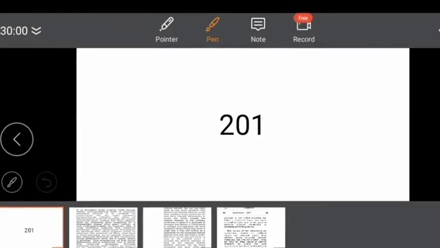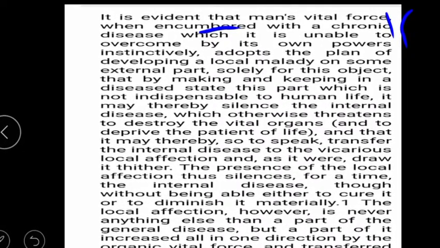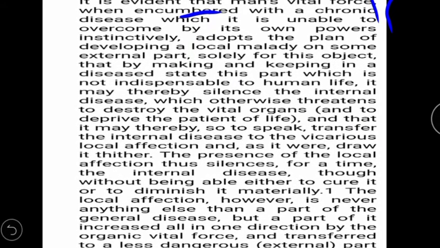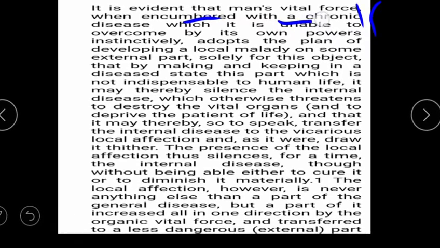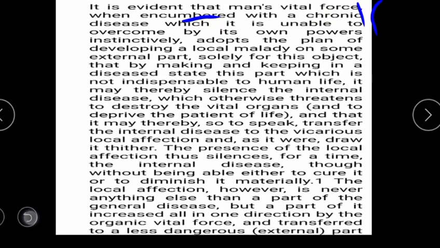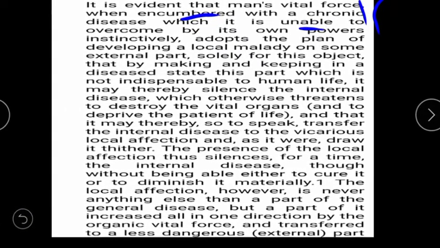Now, in this aphorism I want to clarify the concept, as it is a very weighty aphorism and many students skip it because of fear of its lengthy text. It is evident, meaning Dr. Hahnemann from his experiments showed that when a man's vital force is infected with a chronic disease which it is unable to overcome by its own power, because it is chronic in nature, it adopts a plan of developing a local malady on some external part. So it produces a local malady, meaning a local disease.